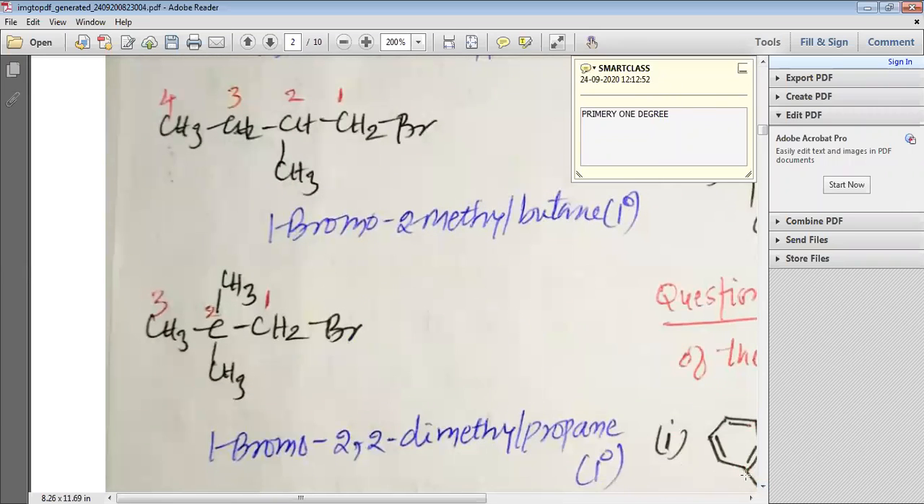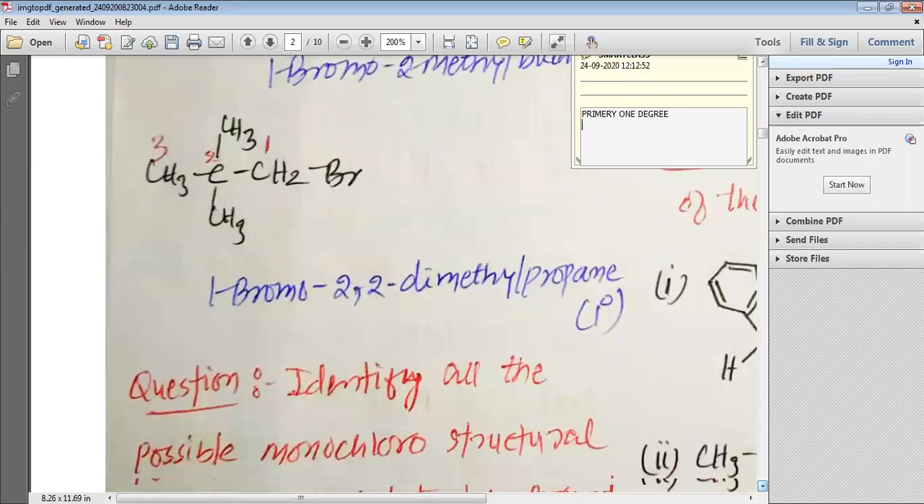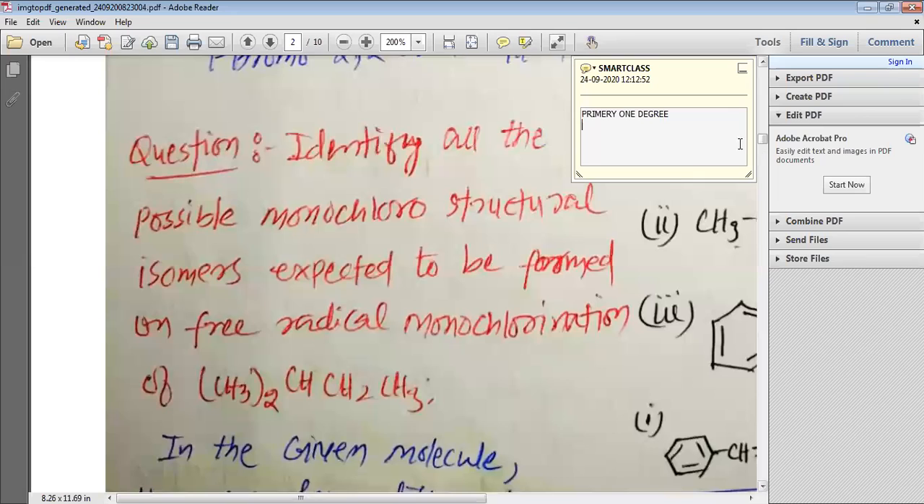Then the next one is 1-bromo-2,2-dimethyl propane. Again, you can see that bromine is bonded with the carbon. This carbon is bonded directly only with a single carbon, and that is why it is primary. So these are the various isomers that we can find out for C5H11Br, my dear students. Now we have the next question to study.